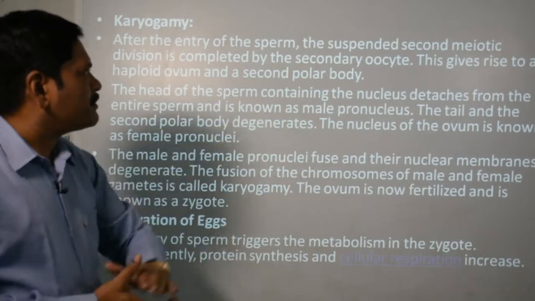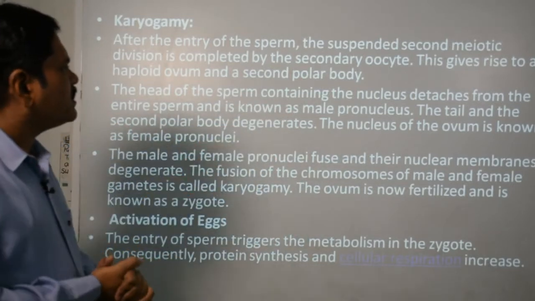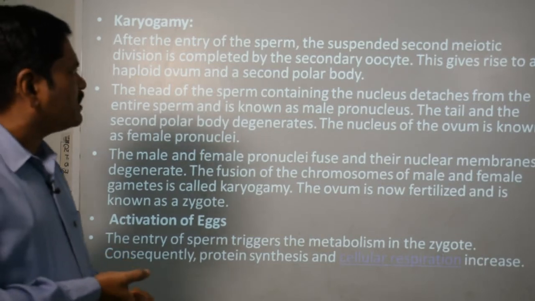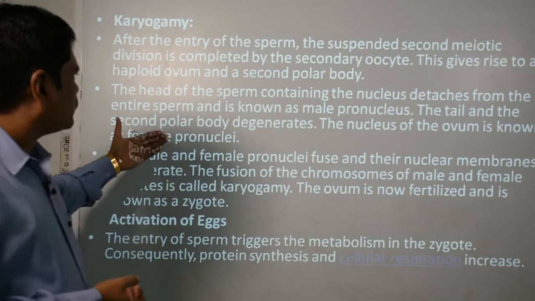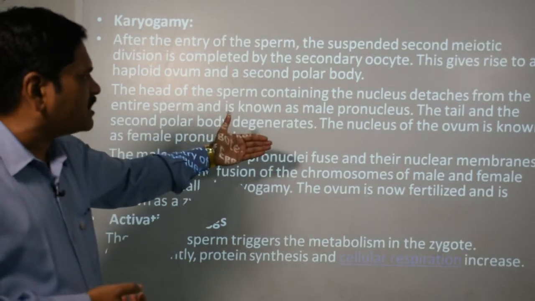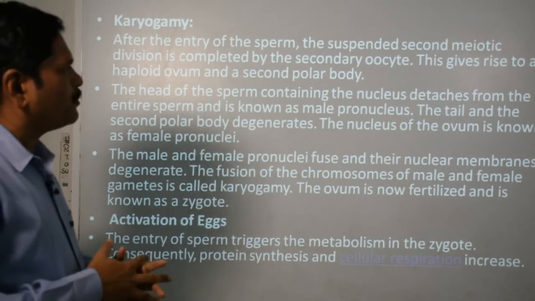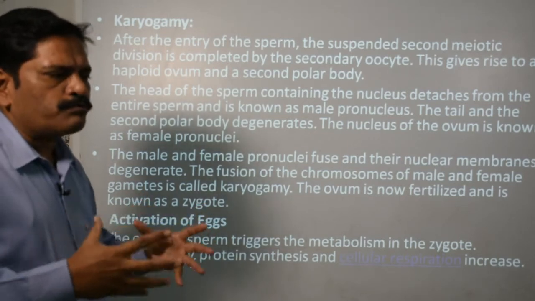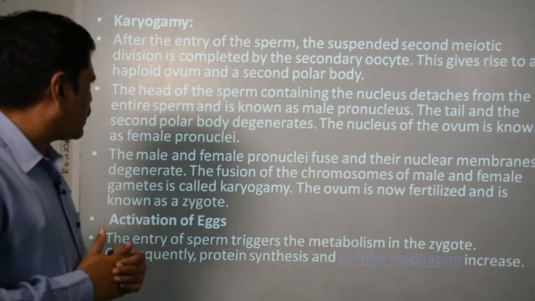Now the head of the sperm containing the haploid nucleus is detached from the entire sperm and is known as the male pronucleus, clear? The tail end is left behind, the second polar body degenerates, and the nucleus of the ovum is known as the female pronucleus. So there are two pronuclei, the female pronucleus and the male pronucleus.